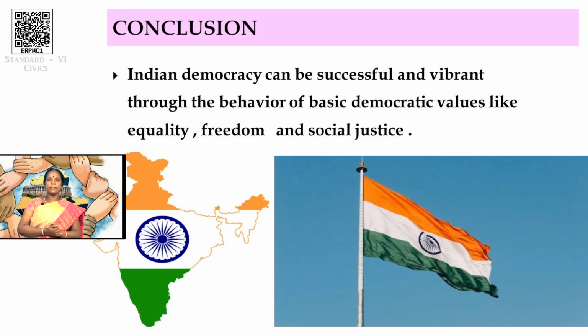Okay, students, I think you are clear about democracy, the constitution, the structure of the constitution, and the classification of democracy. Now we are coming to the conclusion. From this chapter we have learned that a democratic government can be successful through the basic values of democracy, that is equality, freedom and social justice. Okay, let us recall the lesson again.